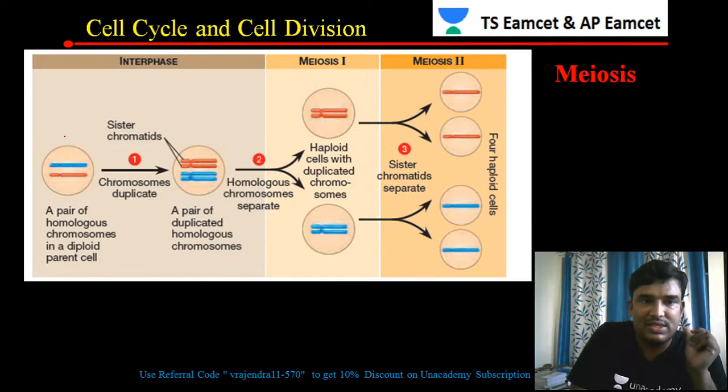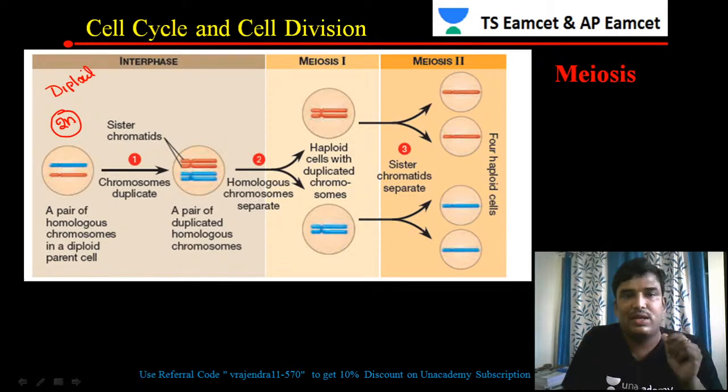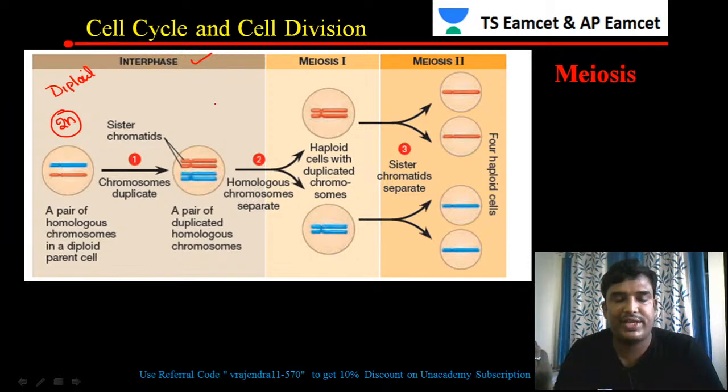If you see, this is meiosis. Meiosis always takes place in a diploid cell. That is another important point you have to remember. In this diploid cell, during interphase, we have already discussed interphase, which has three major stages: G1, S phase and G2.